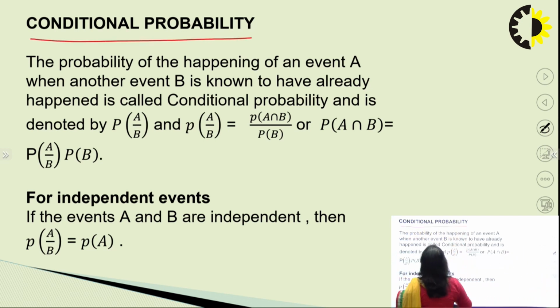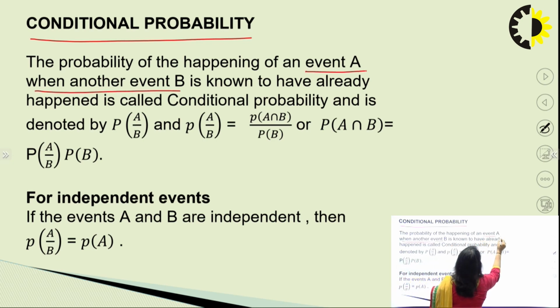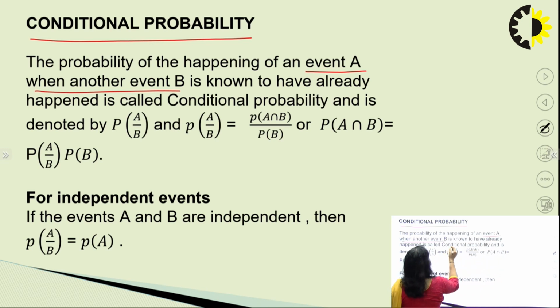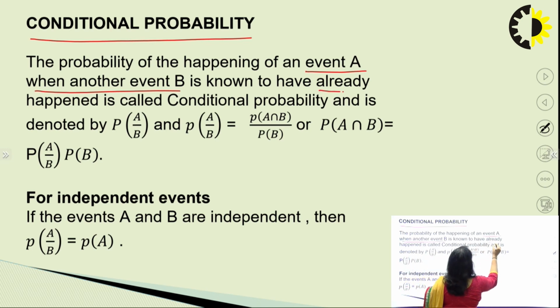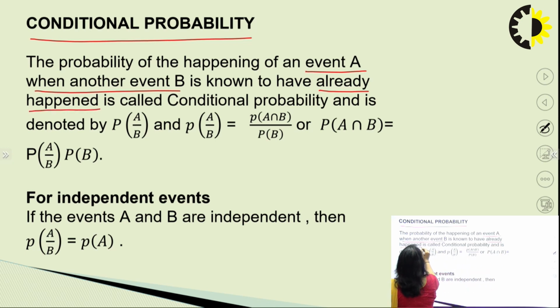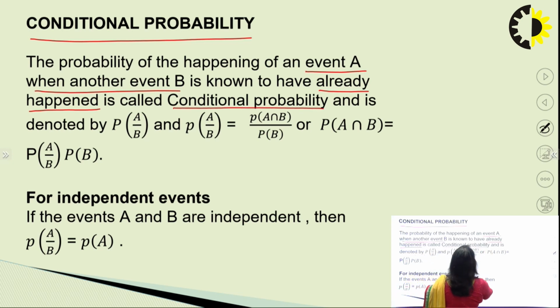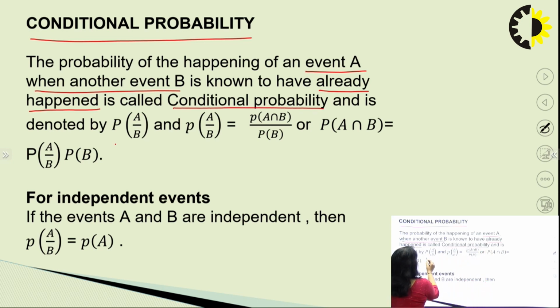Conditional probability is the probability of the happening of an event A when another event B is already known to have happened, meaning B has already occurred and A is going to occur. This is denoted by the symbol probability A such that B has already occurred. The event which has occurred is written in the denominator, and the event which is going to occur is in the numerator.